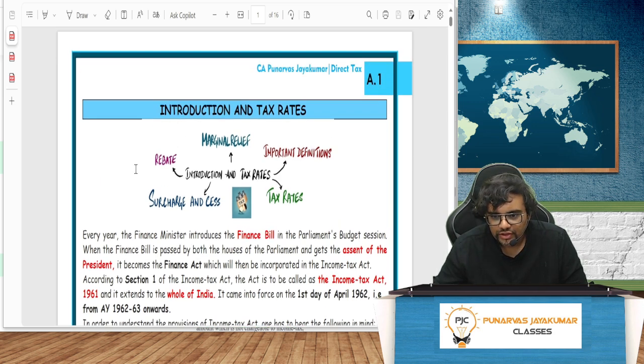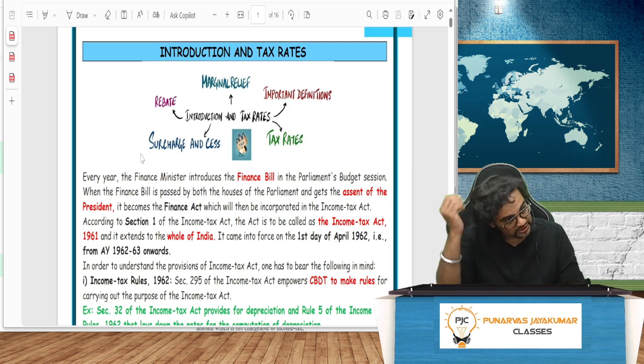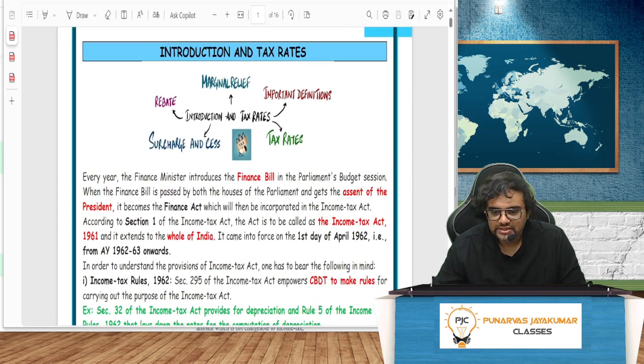Now, I will not go into when income tax came and all those things. There's no point, nothing will come in the exam. Let's stick to whatever comes in the examination and then go in depth according to that. Right, guys, introduction and tax rates is what we know.